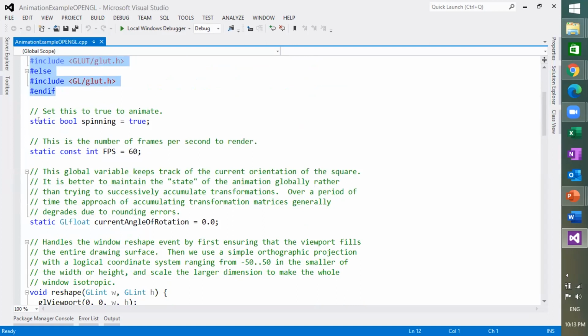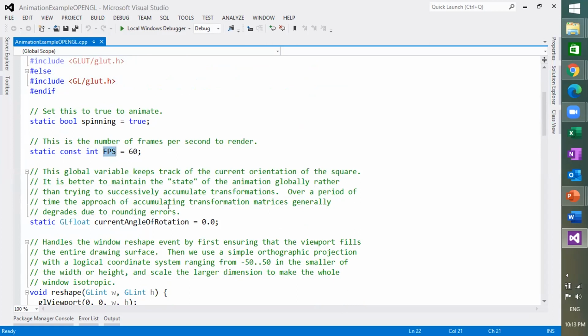We have declared a static variable, spinning, set to true. This is the number of frames per second to render, which is 60 frames per second. This is the purpose of these declarations. This global variable keeps track of the current rotation of the square. It is better to maintain the state of the animation globally rather than trying to accumulate transformations.